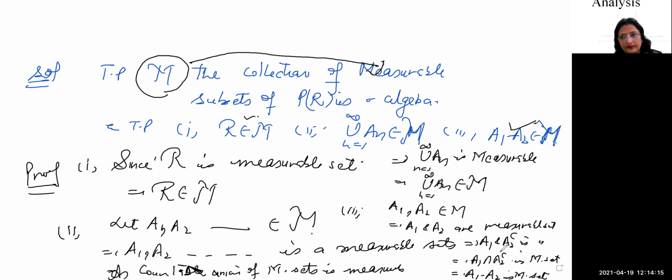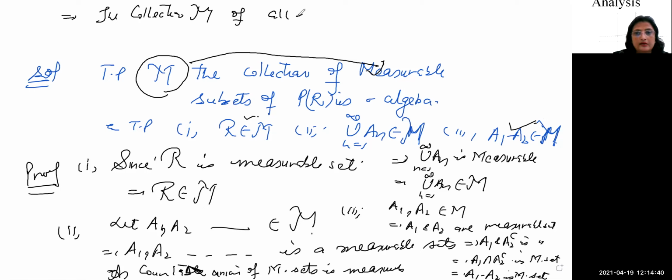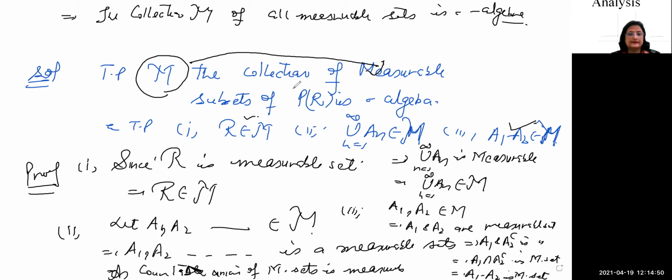This is one of the properties of Lebesgue measurable sets. And the intersection of two measurable sets is measurable. We have already done this previously. And what is A1 intersection A2 complement? This is A1 minus A2. So this is a measurable set. It implies, to conclude, that the collection M of all measurable sets is a sigma algebra. Is it clear?